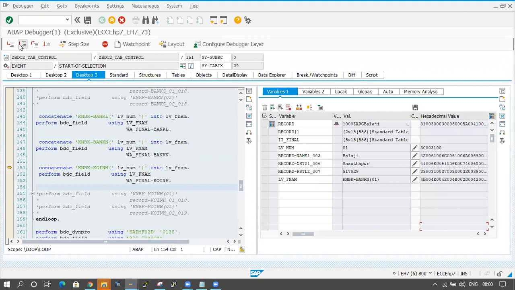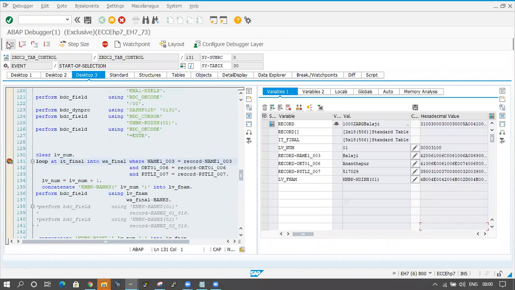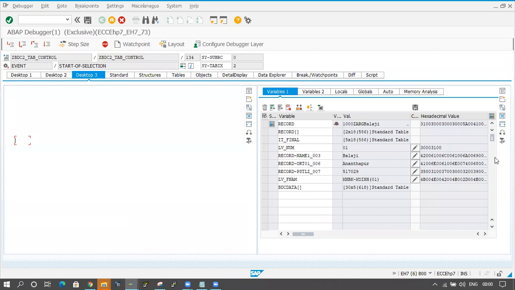Click on F6. Click on F5 one more time. The second record is also available. Now LV_NUMBER equal to 1 is there. If you check the BDC data internal table, click on enter, double click on it. You check here.